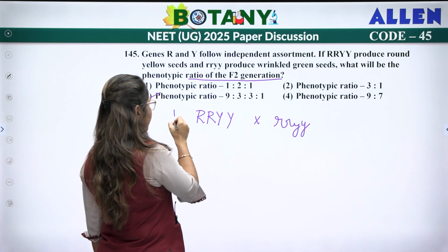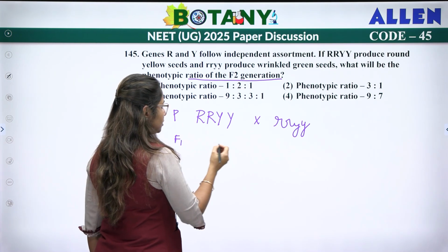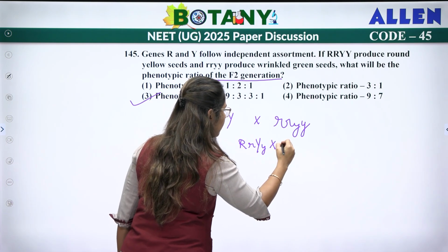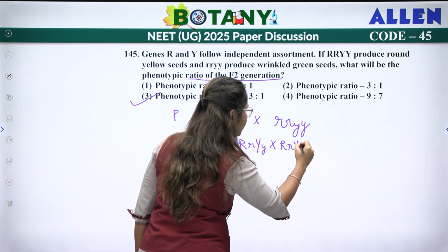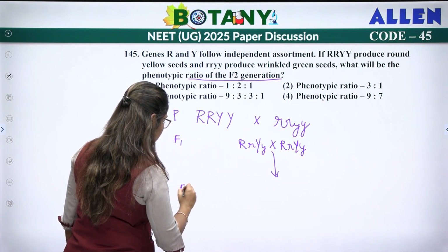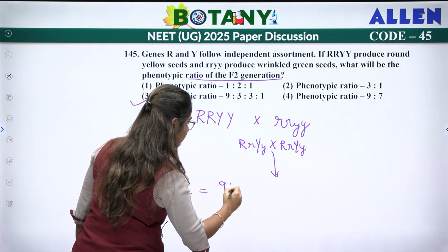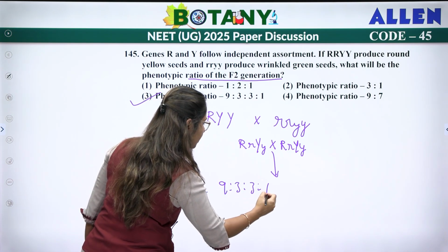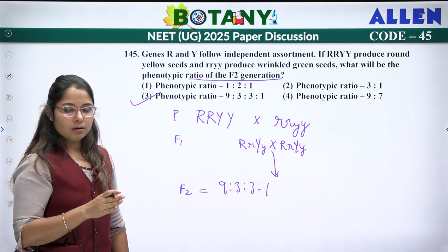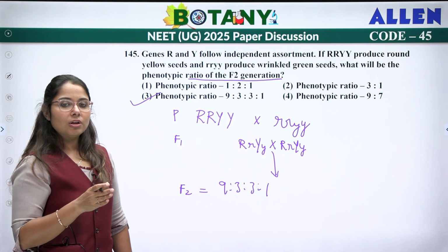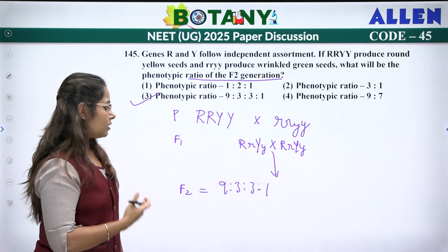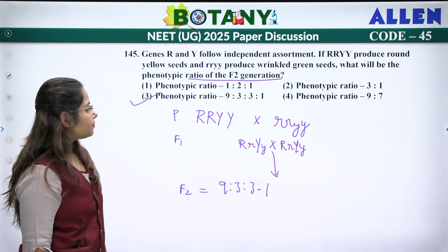So if you see, this is your parental generation. F1 generation will be capital R, small r, capital Y, small y, capital R, small r, capital Y, small y. So when we cross the F1 generation, we'll get the F2 generation where the phenotypic ratio will be 9:3:3:1. 9 will be round and yellow, 3 will be round and green, 3 will be wrinkled and yellow, and 1 will be your wrinkled and green. So 9:3:3:1. It's a direct question.